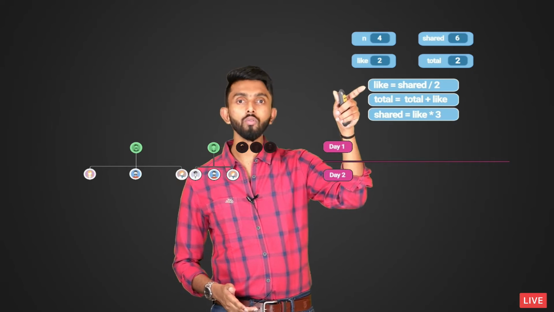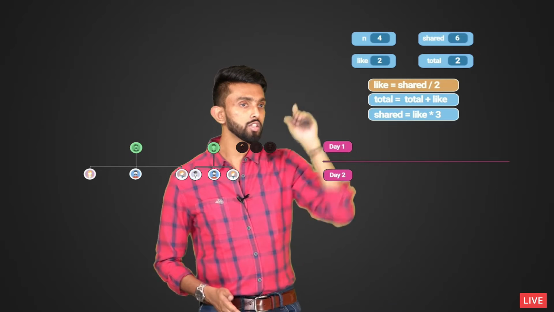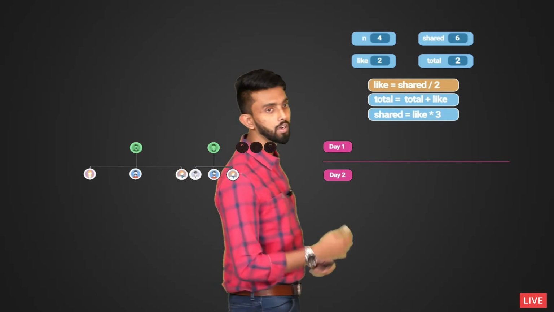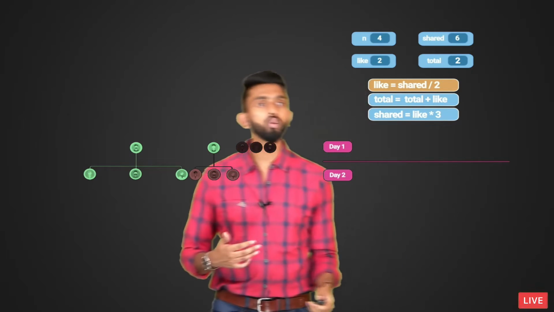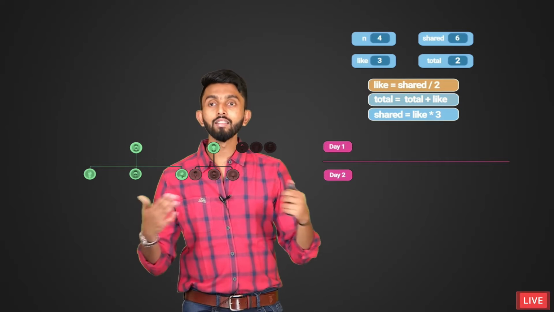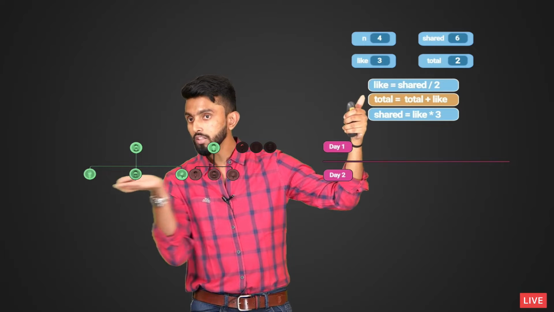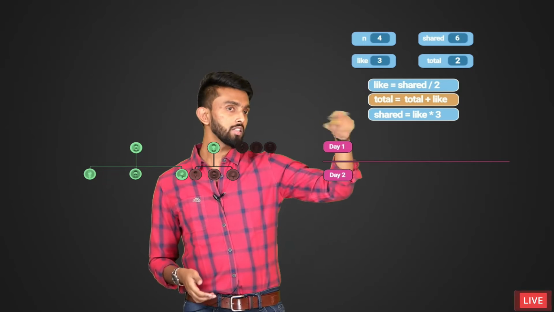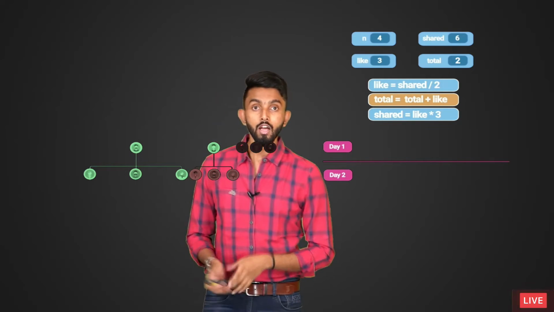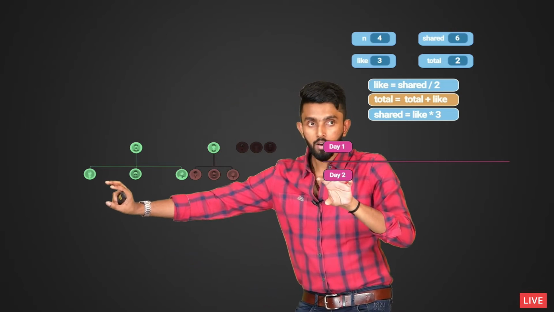How many will like is always half the people it is shared to, which is nothing but 6 divided by 2, and 6 divided by 2 is nothing but 3, and that is the number of people who are going to like that post on that day. Only 3 people will like that post, and see, I have made it as 3. So we are talking about only this day, remember.